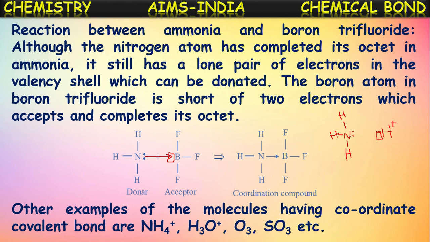Now, when these two approach each other, nitrogen will donate this pair of electrons to the H plus ion, so that they form a coordinate covalent bond between them. Thus, NH4 plus is formed. Okay, in this way, these molecules or ions are also containing coordinate covalent bond among them. Okay, that's about coordinate covalent bond.